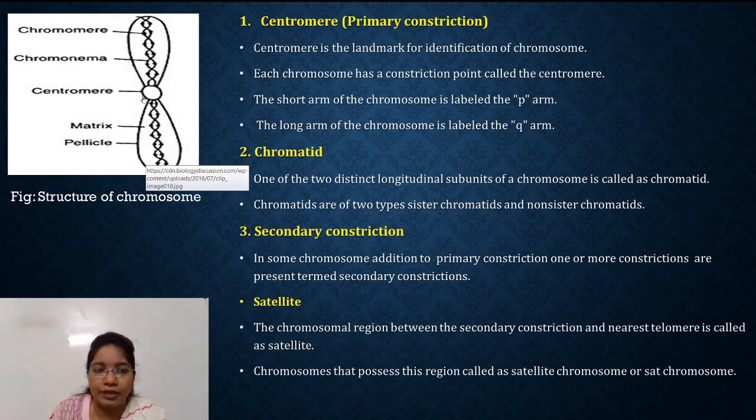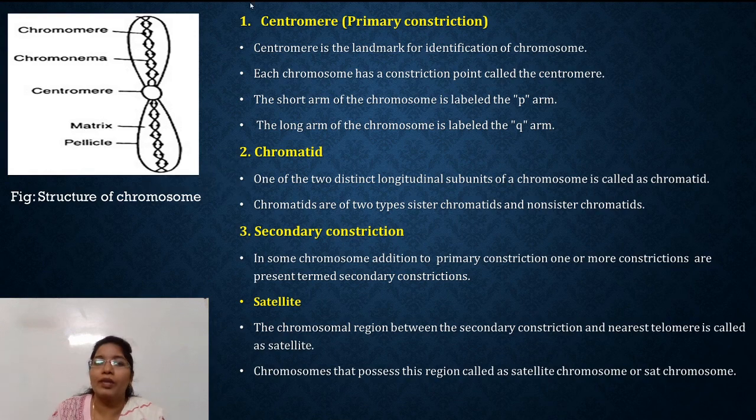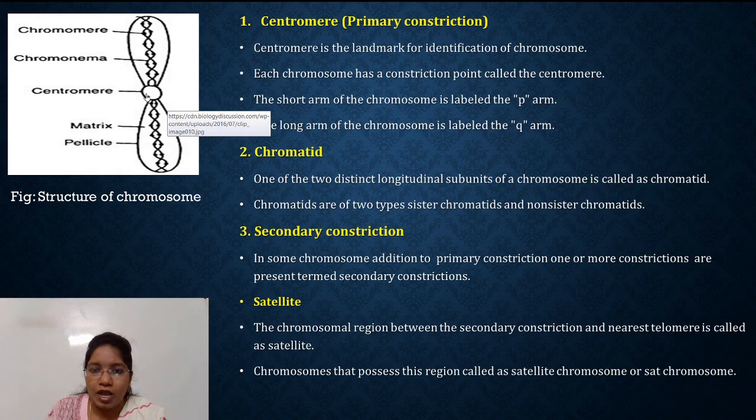Now the centromere is the central part and it is the landmark for the identification of the chromosome. Each chromosome has a constriction in the center and that constriction point is called the centromere. The centromere is also called the primary constriction.